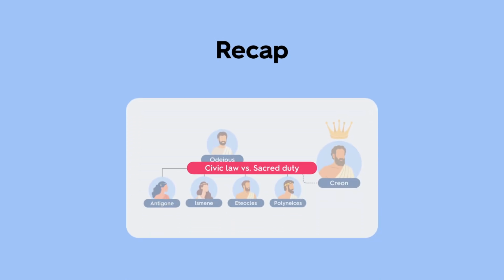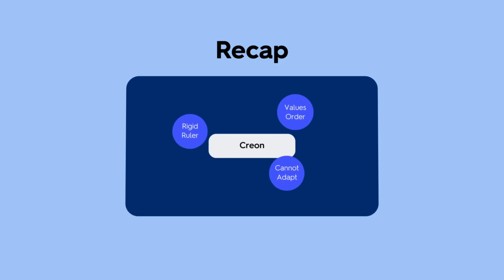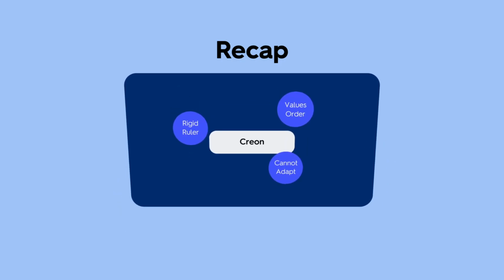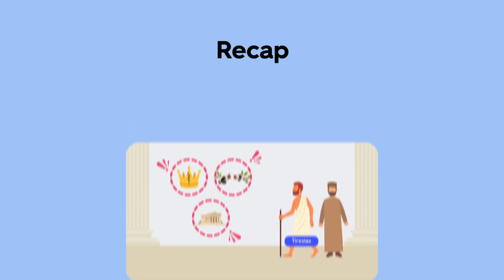To recap, Antigone is a tragedy about a clash between civic law and sacred duty. Antigone acts from conviction, while Creon refuses to yield. Their opposing choices lead to devastating consequences.